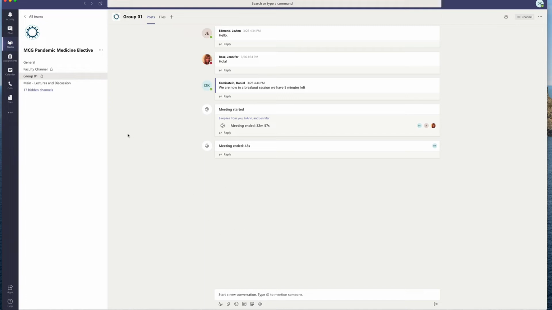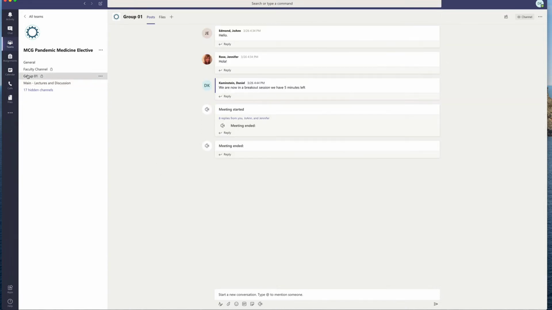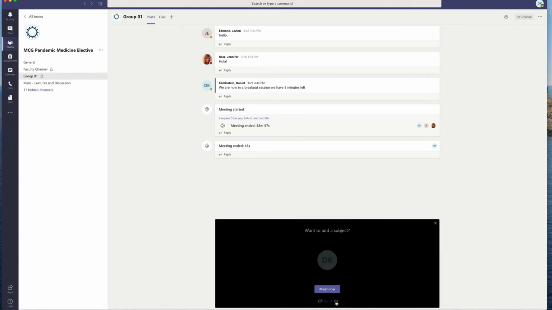But basically, when we ask you to break up in small groups, you have all been assigned a group, so you should be able to see that group on the side. So while the main lecture is running, if we ask you to break up into small groups, just click on your group, and all you have to do to start a meeting, only one person has to do this, hit camera, and you're going to say meet now.